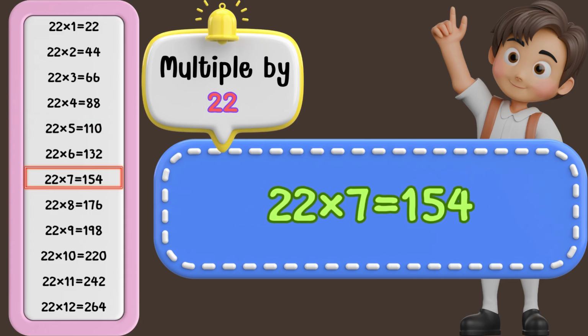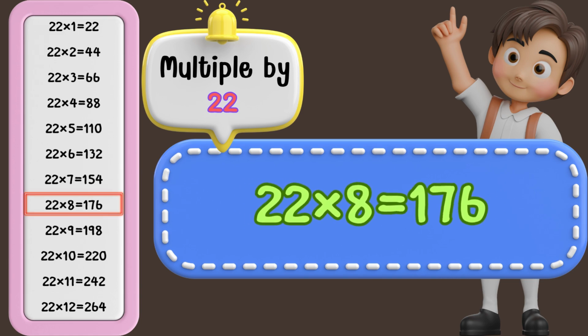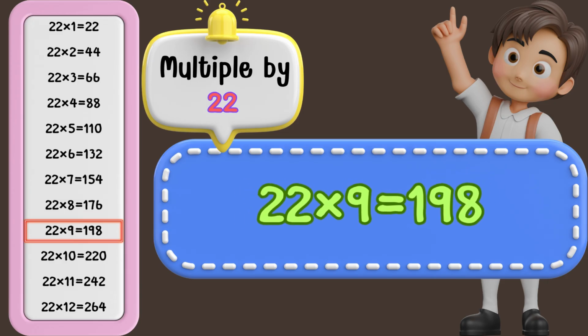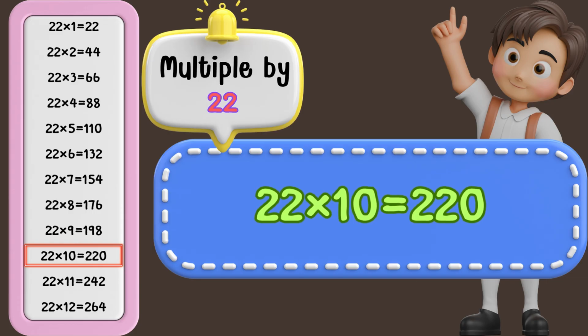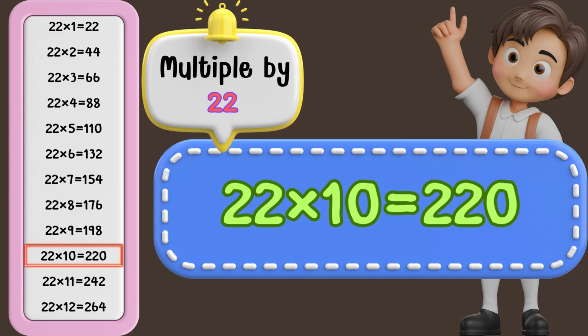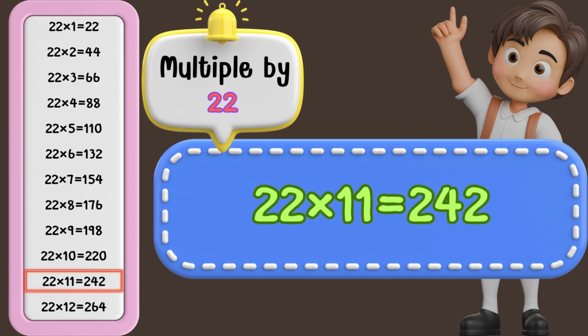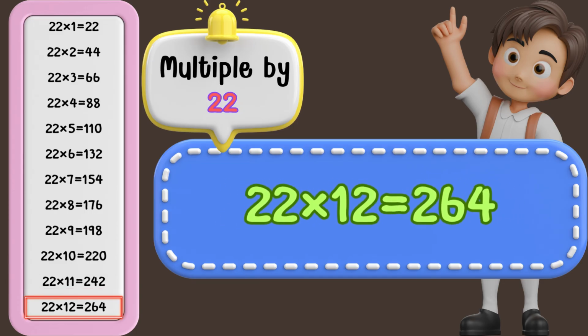22 times 7 is 154. 22 times 8 is 176. 22 times 9 is 198. 22 times 10 is 220. 22 times 11 is 242. 22 times 12 is 264.